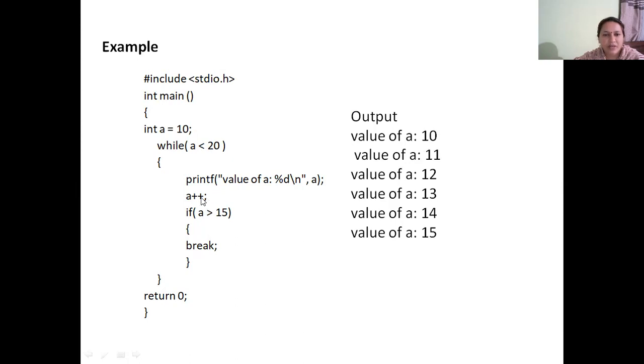So after the value of A, 15, is printed, A becomes 16 with this A++. So A greater than 15 becomes true and this break executes. With the execution of break, we come out of the loop to this return statement, which is the last statement of the program. So before the condition became false, we terminated the loop because the break executed.